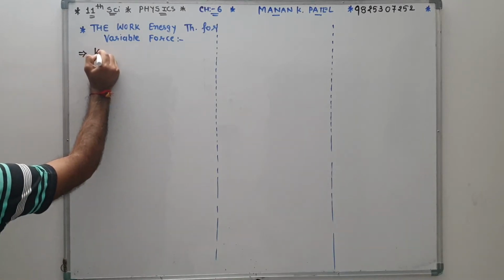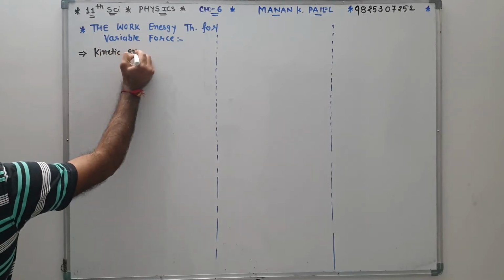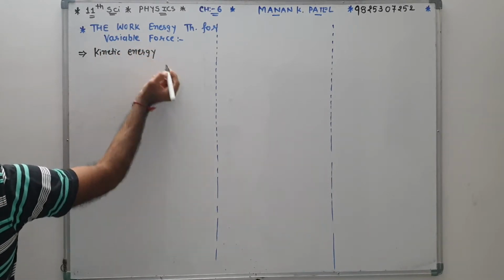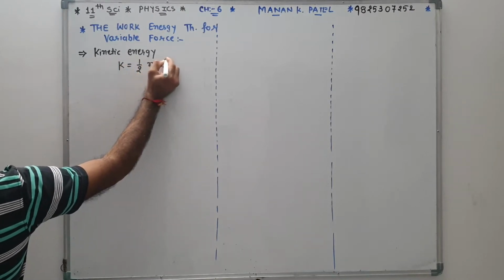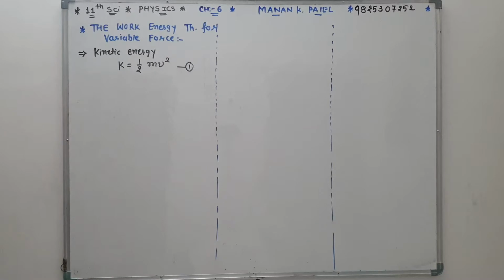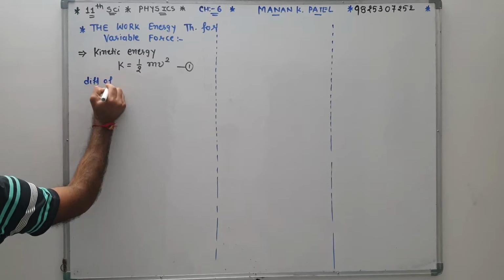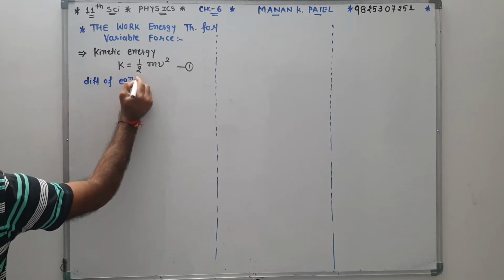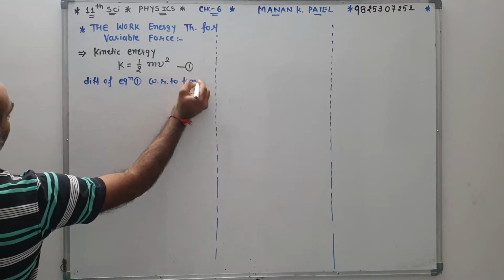kinetic energy. K is equal to half mv square. But since we have to find it for the variable condition, we differentiate equation 1 with respect to time.